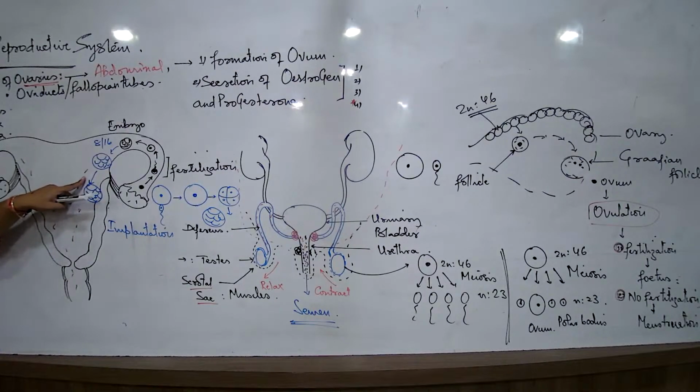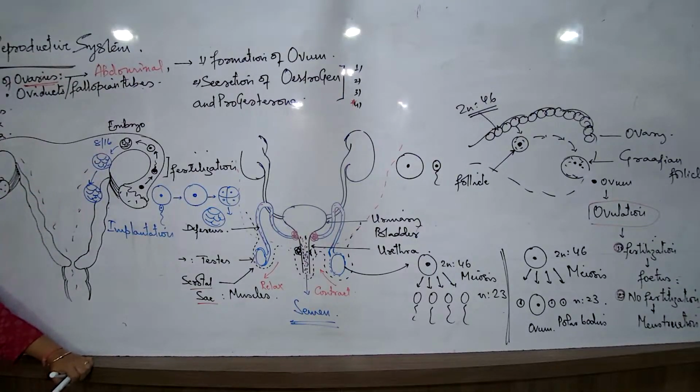Now, how the recognition? There are a variety of chemical substances which are released by the sperm also and the ovum also. जिसको fertilizing, anti-fertilizing कहा जाता है. These are a set of chemical substances. मतलब now these chemical substances are released, fertilizing by the sperms, anti-fertilizing by the ovum.